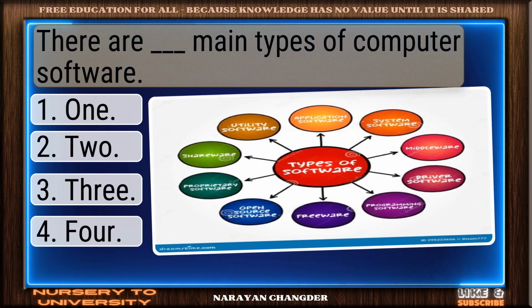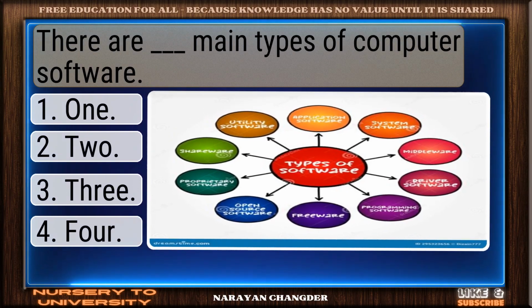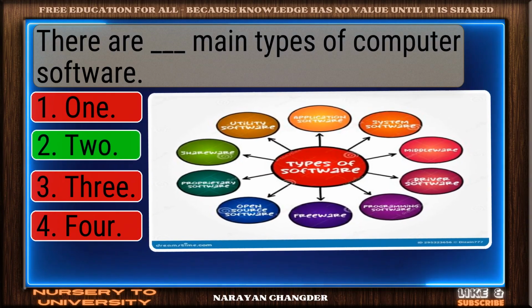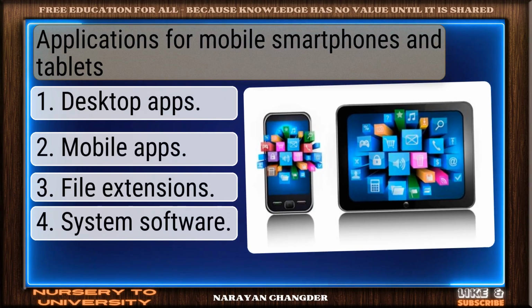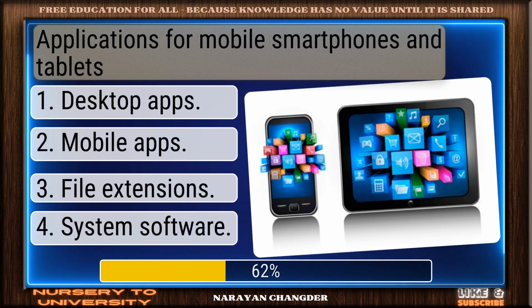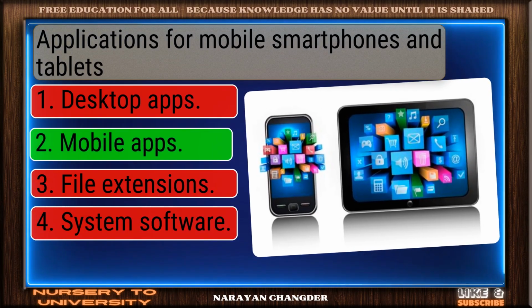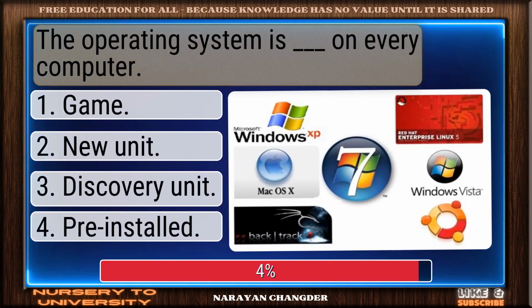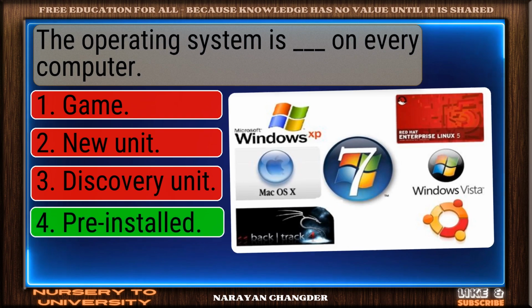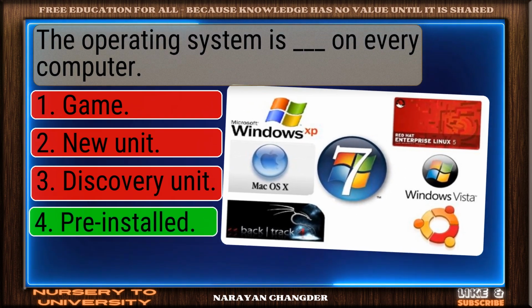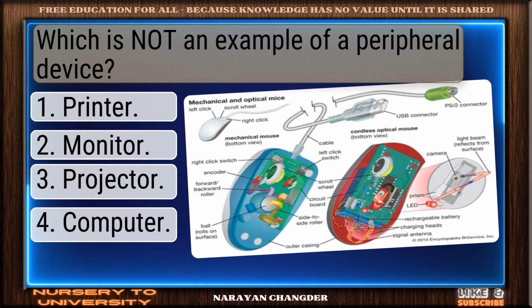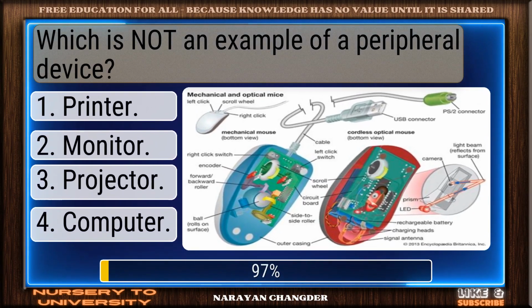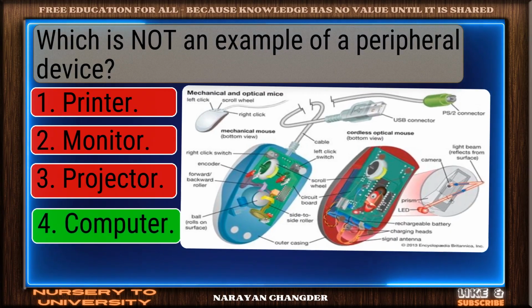There are dash main types of computer software. Well done. 2 is right. Applications for mobile smartphones and tablets. Valid point. Mobile apps is true. The operating system is dash on every computer. Nice work. Pre-installed fits perfectly. Which is not an example of a peripheral device? Smart move. Computer is the accurate answer.